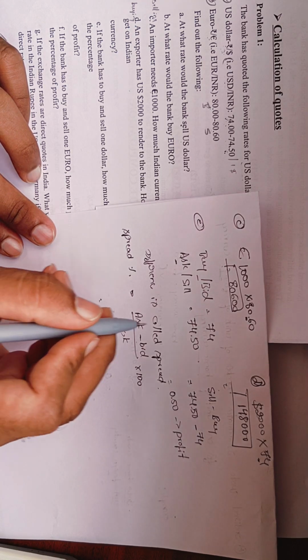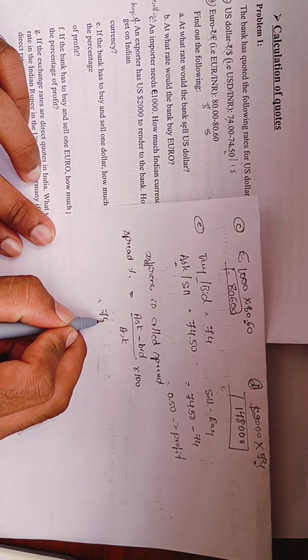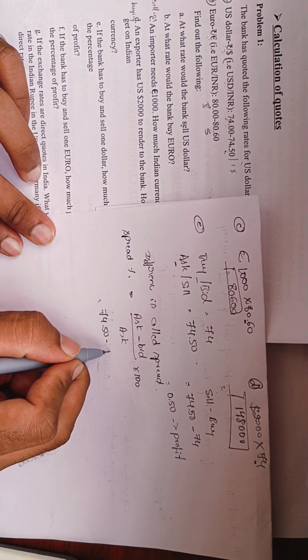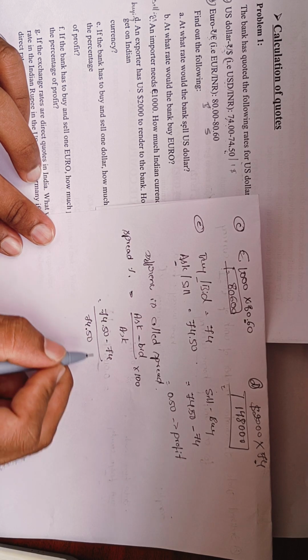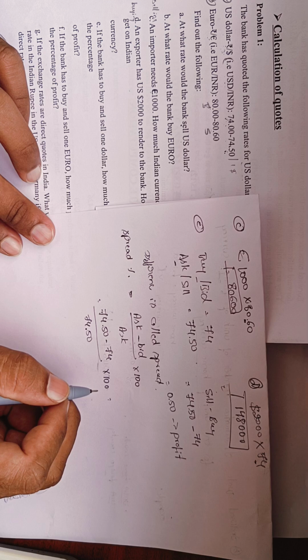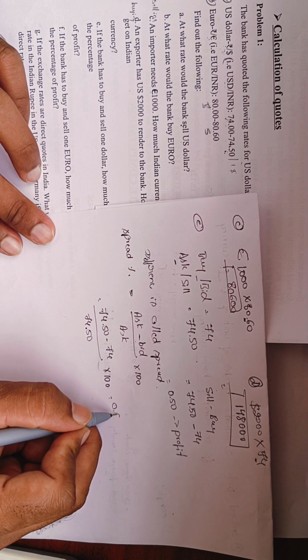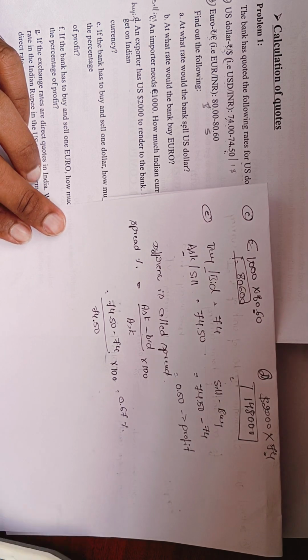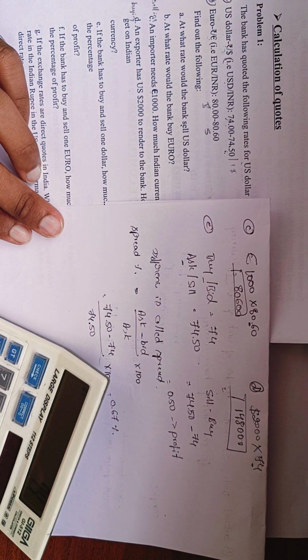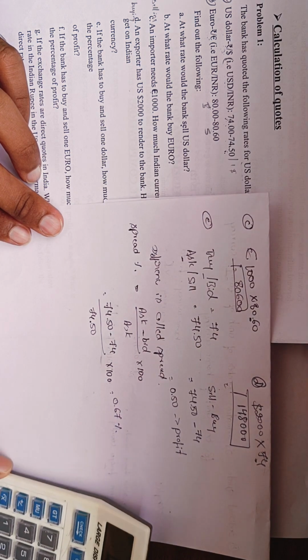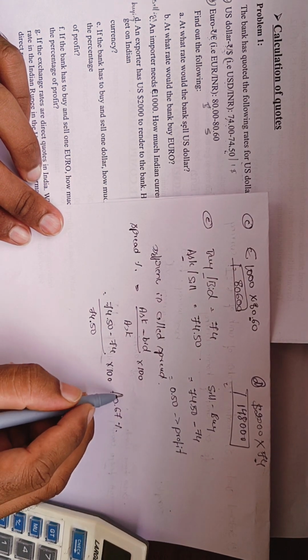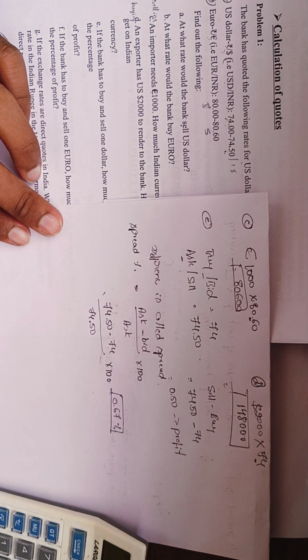The ask rate is 74.50, so 74.50 minus 74 divided by 74.50 into 100. If you do this, you will get 0.67%. This is the spread percentage.